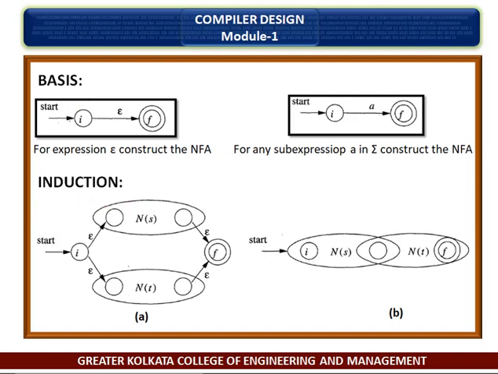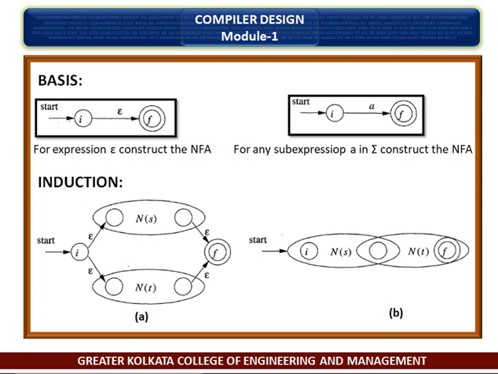For expression epsilon, construct the NFA first. Here i is a new state, the start state of this NFA, and f is another new state, the accepting state for the NFA. For any sub-expression a, construct the NFA where again i and f are new states, the start and accepting state respectively.